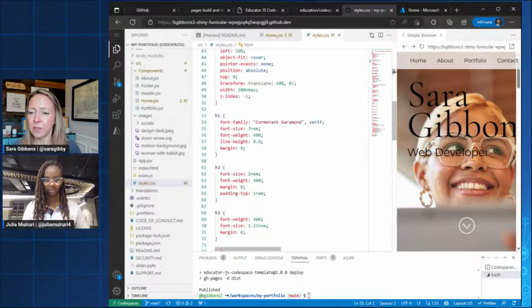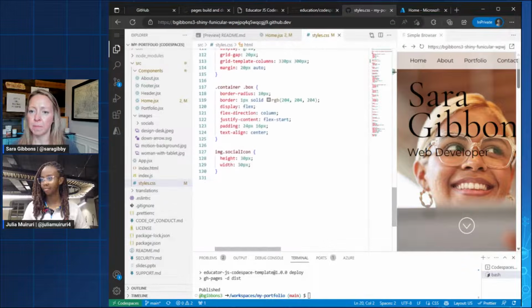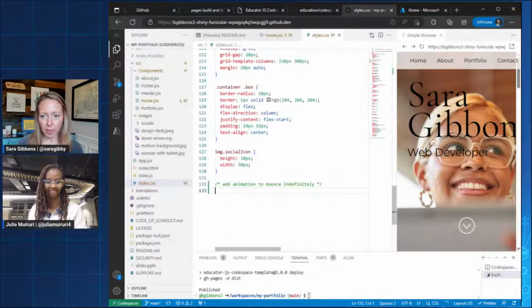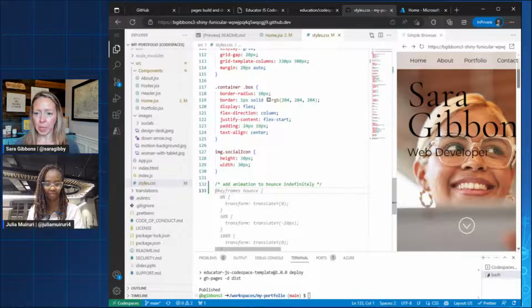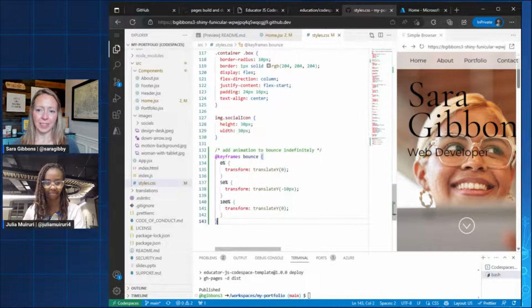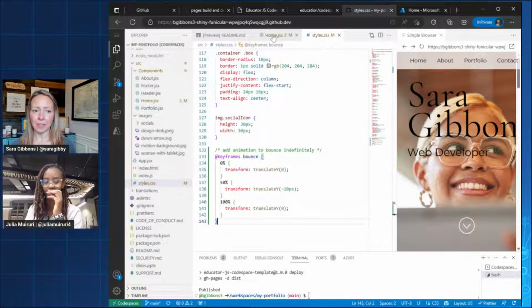And I know with just a couple minutes, I think we can say add animation to bounce indefinitely. This is me not really knowing CSS that well, but seeing if Copilot will help me. There we go. It says here's how to do an animation. So I think this is cool too, Julia, because this is stuff I forget, and it's always fun to have little things on the site that work.